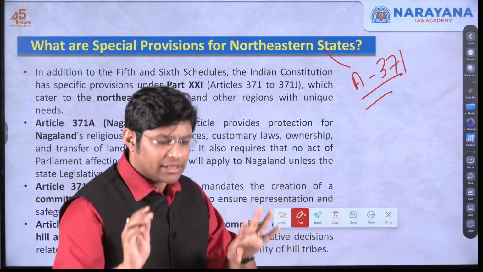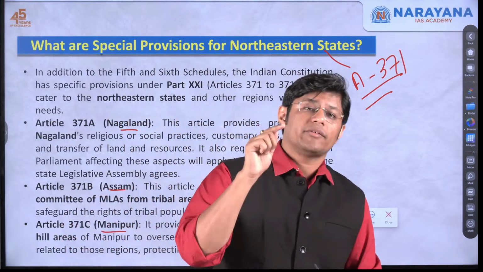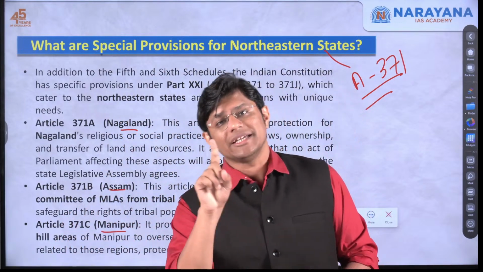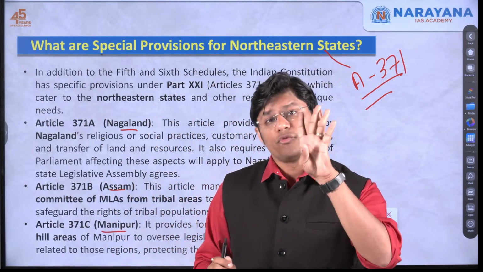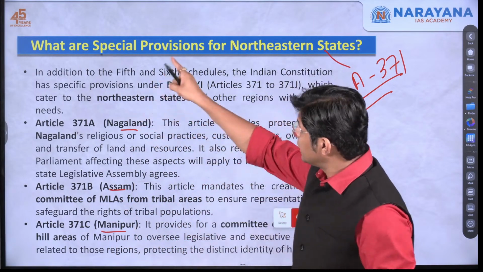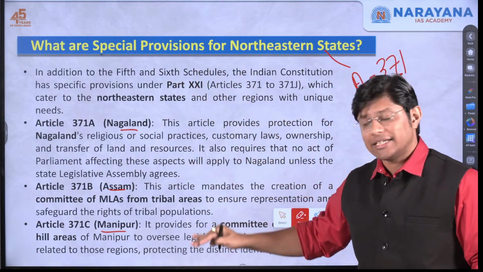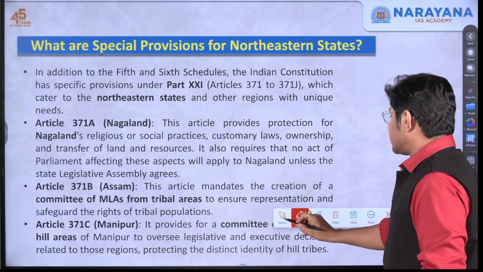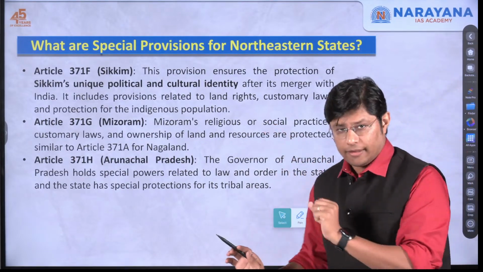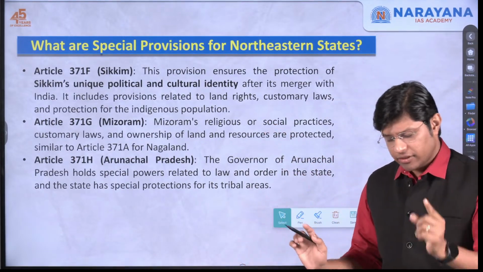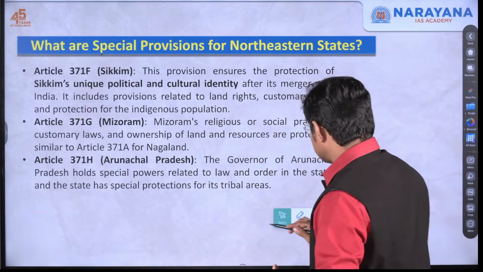All you need to understand is that Article 371 is applicable to the northeastern states. Sixth schedule is applicable only to 4 states. Please remember Article 371 pertains to the northeastern states.